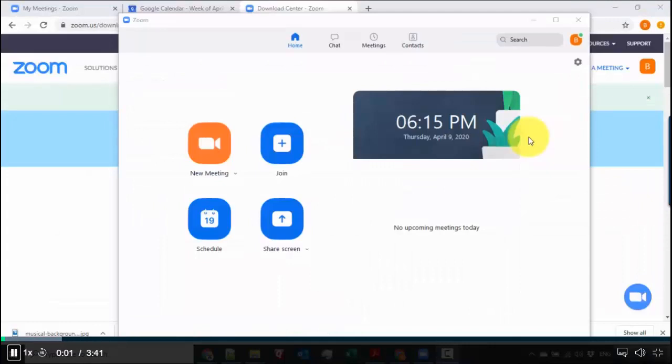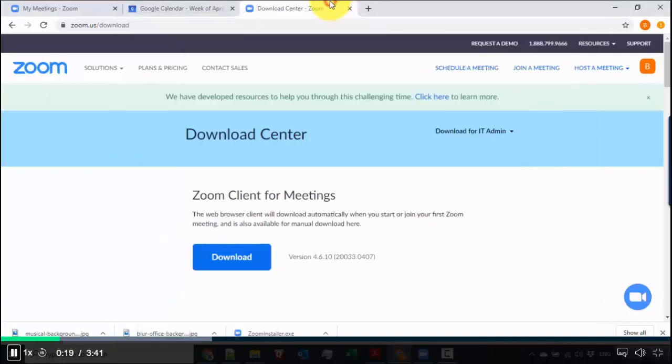Okay, so for our next tip, what I want to show you is the list of add-ons that we have with Zoom. And there's a really cool calendar add-on that you could use so that, whether inside your Google Calendar or inside your Microsoft Outlook, you can quickly create Zoom meetings from there. So let's jump over to zoom.us/download. This is a pretty quick link to access.